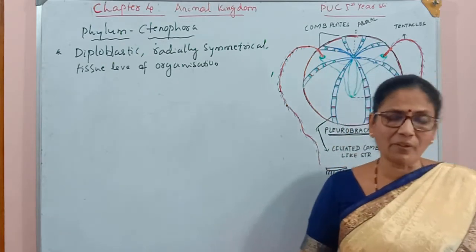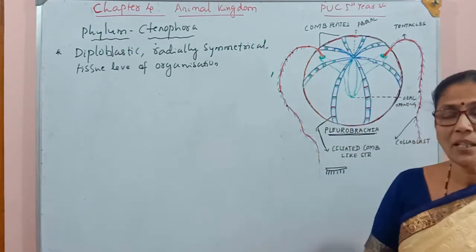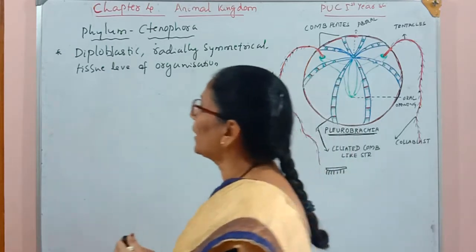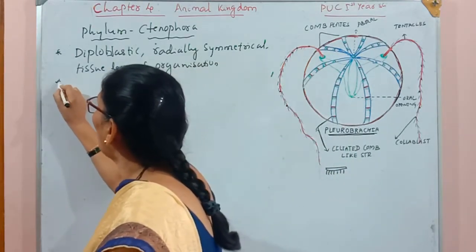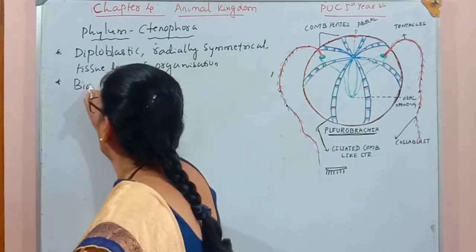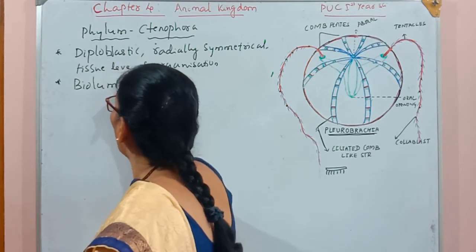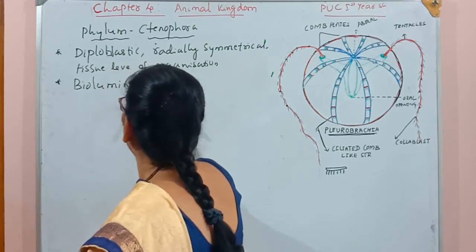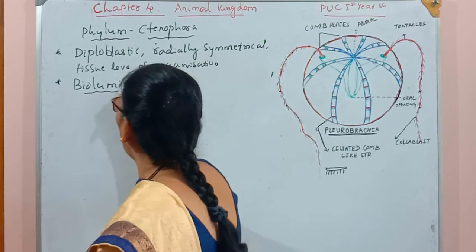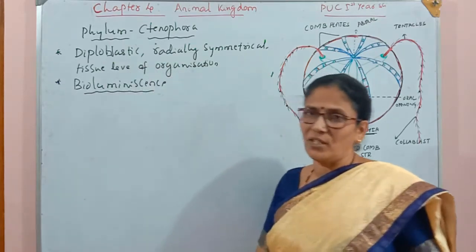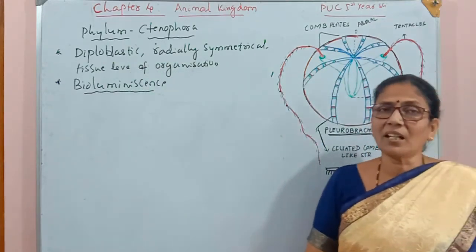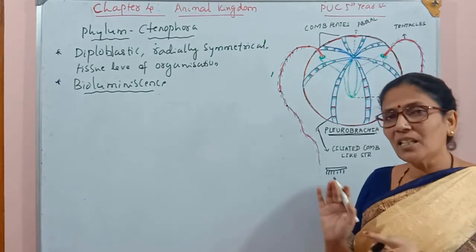The next character, a very important character of this group, is they have a peculiar character, that is bioluminescence. This is a very peculiar character of this group, and this character is found only in this phylum.